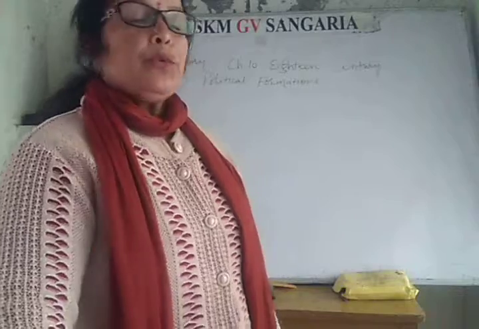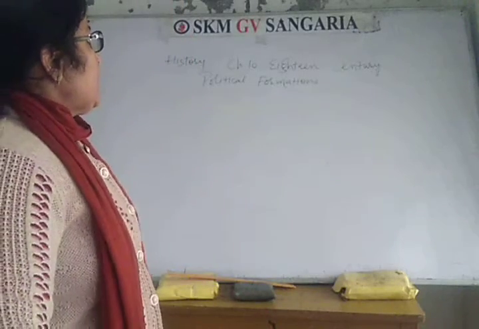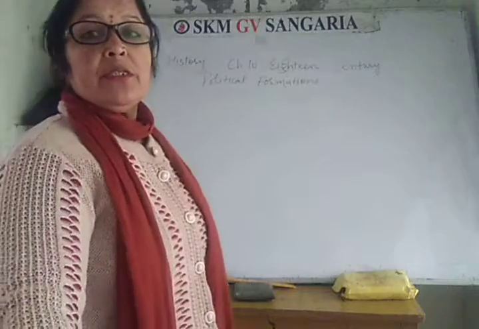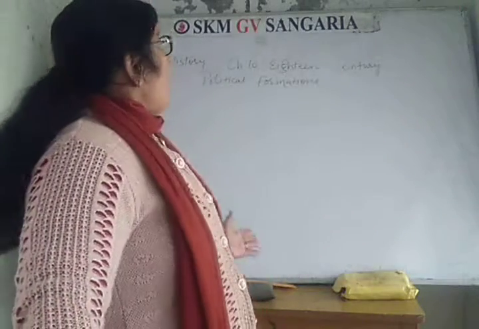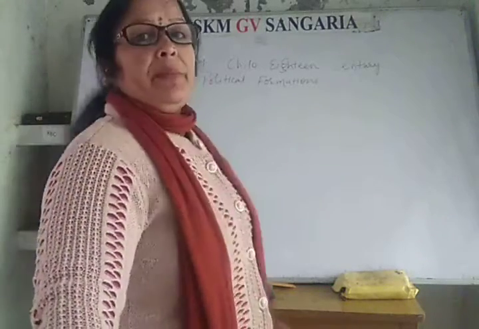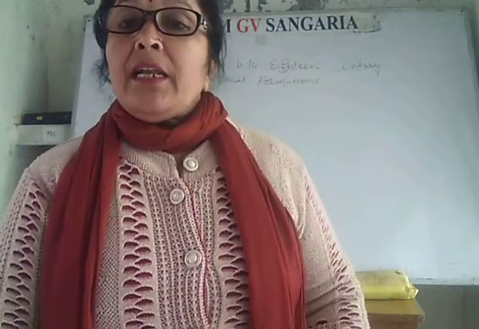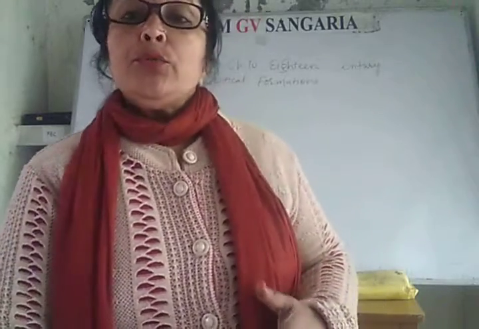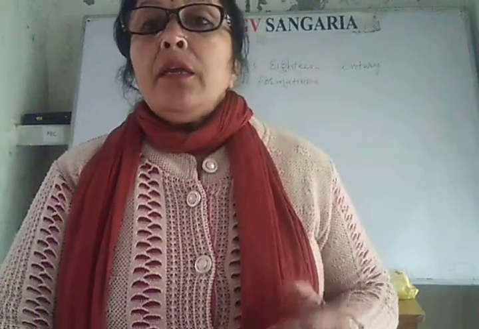Students, today I am going to teach you history chapter number 10, that is 18th century political formations. And from the heading, you can learn that 18th century means the period from 1700 to 1800. In class 6, you have learned about ancient history. In class 7th, you are learning about medieval history, and in class 8, you will learn about modern or colonial history.